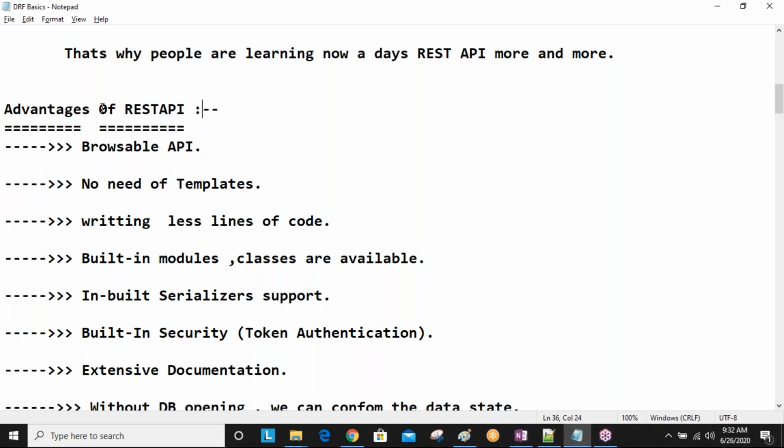Okay, now let's see the points. So, browsable API. I said yesterday, browsable API. Anybody, what is a browsable API? Okay, so browsable API means from the browser, we can send a request.